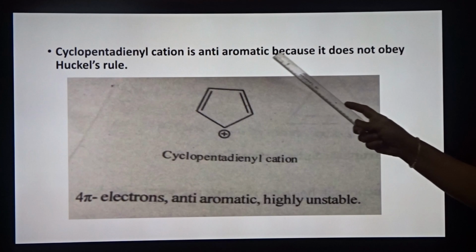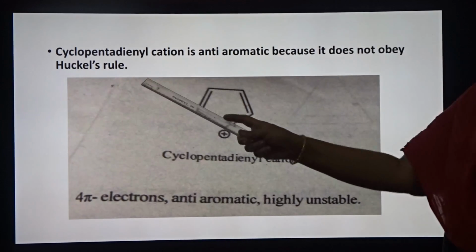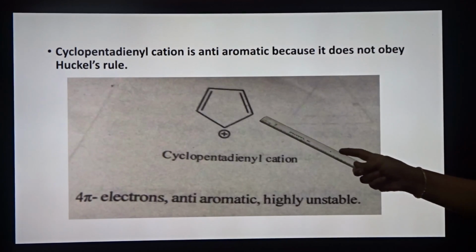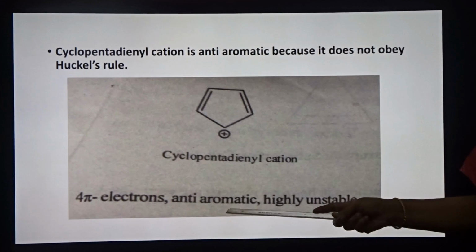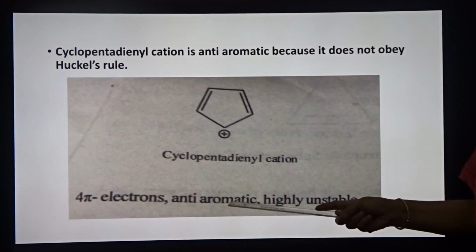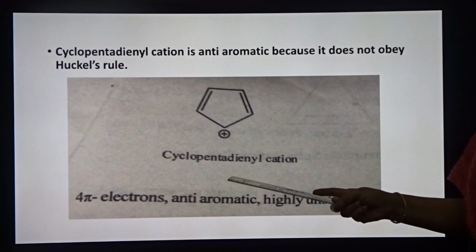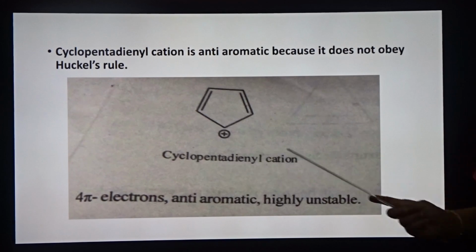Cyclopentadienyl cation is anti-aromatic because it does not obey Huckel's rule. So here there are only 4 pi electrons. So it is an anti-aromatic compound, because if it has 4 electrons, it does not follow the 4n plus 2 pi rule.